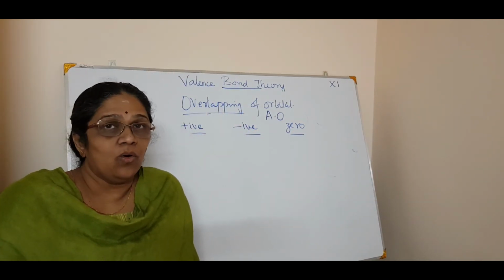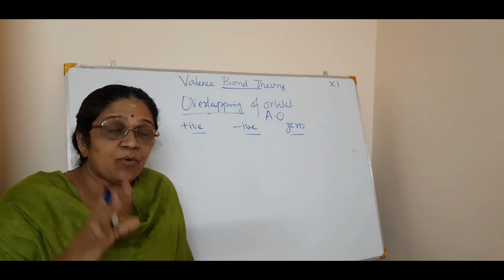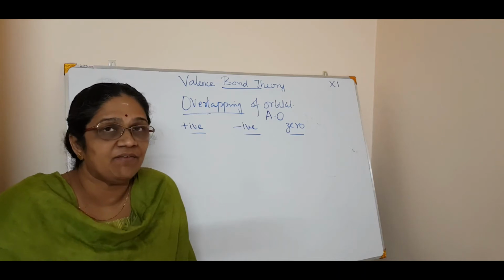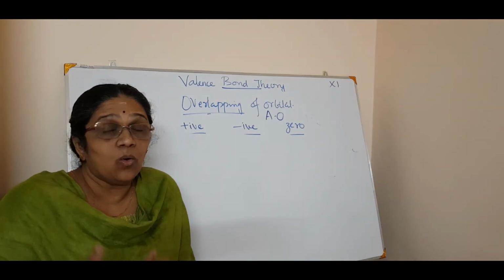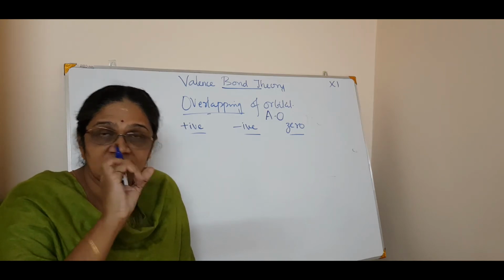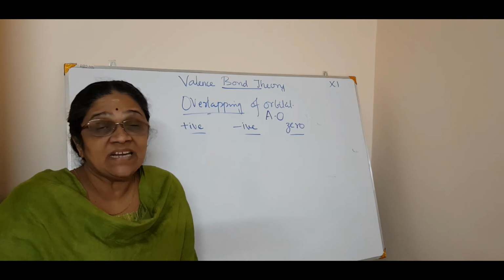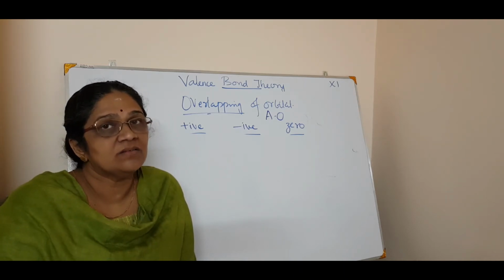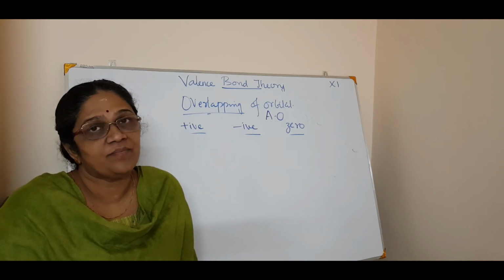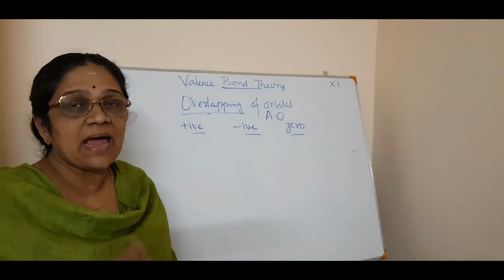With the negative overlap and the zero overlap, there won't be a correct bond formation. Only a positive overlap will give the correct covalent bond or correct pairing. That is why directional bonds are very, very important. Now we will see how this positive overlap happens.